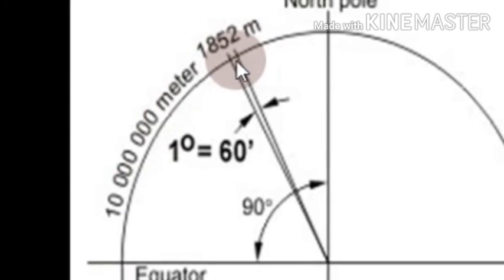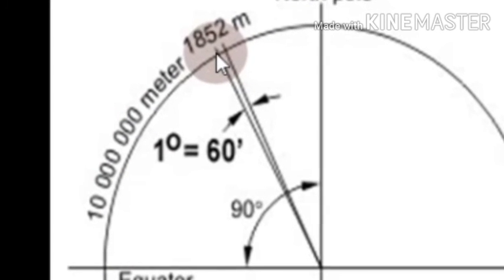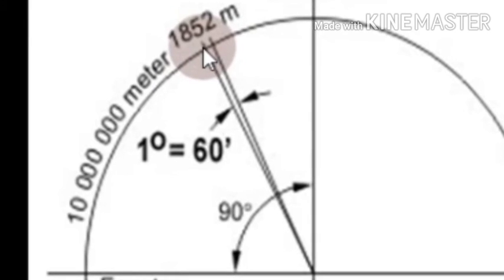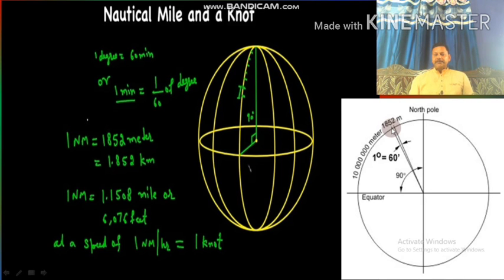So 1 degree is equivalent to this distance, and this distance is called a nautical mile. So 1 degree is equal to 60 minutes and 1 minute is equal to 1/60 degree, and this is called 1 nautical mile. And if we measure it, it will be equivalent to 1852 meters. 1 nautical mile is equal to 1852 meters or 1.852 kilometers. 1 nautical mile is equal to 1.1508 miles.